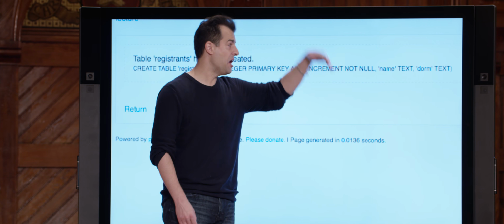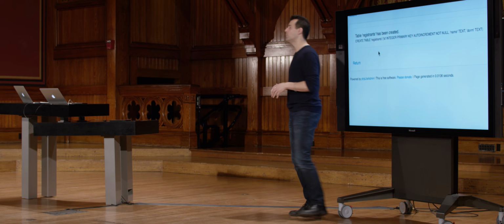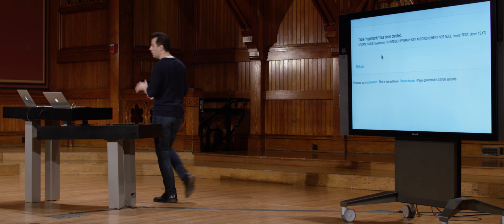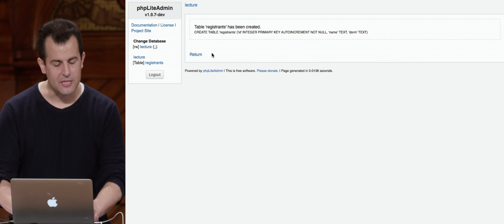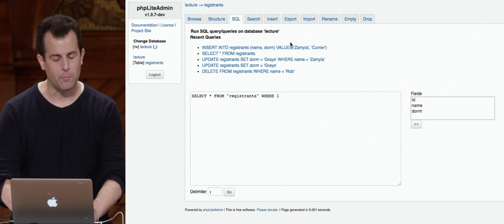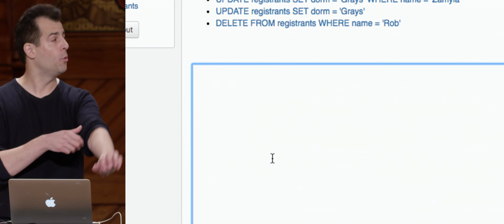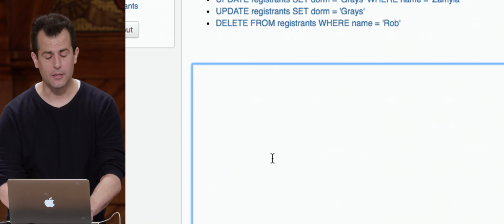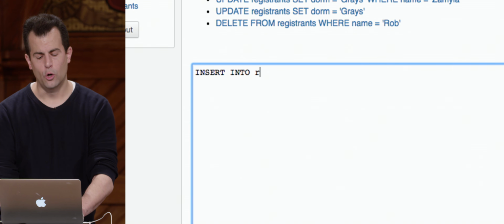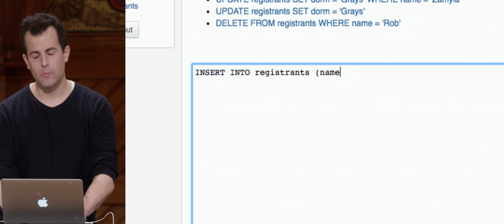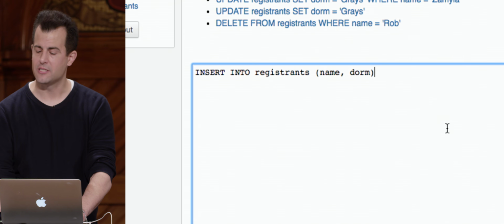null. Meanwhile, name, dorm, I don't particularly care this time, though I could specify, like before, I don't want those to be null either. So again, that's just going to be a design decision. But let me see how this affects things. Now let me go into my SQL tab, where I can just execute some raw SQL. And soon, we're going to be executing SQL from within Python code. Let me go ahead and insert into registrants a name and a dorm. And notice, I don't care about specifying the ID.